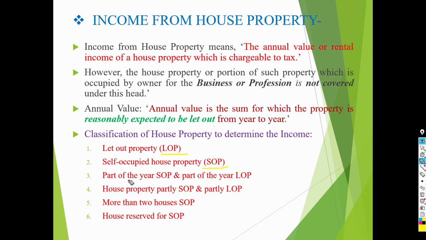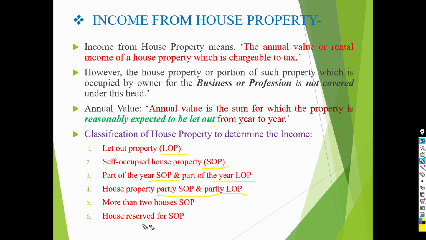Now, the third category is part of the year SOP and part of the year LOP. In this case, fair rent of property for the whole year shall be taken into account. Fourth category is house property partly SOP and partly LOP. In this case, annual value of the let out portion has to be determined separately and annual value of the self occupied portion has to be determined separately.